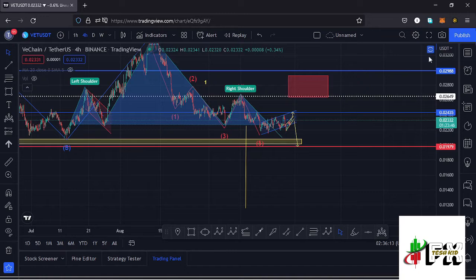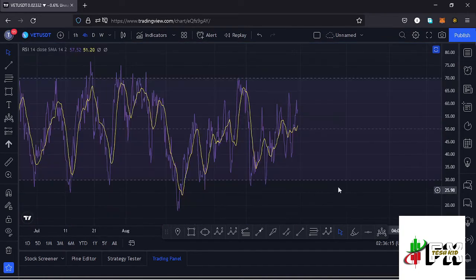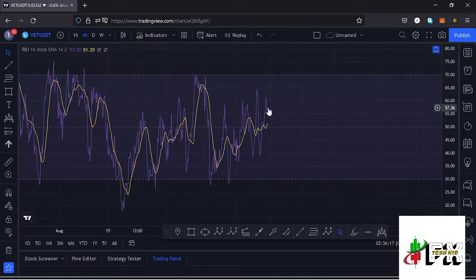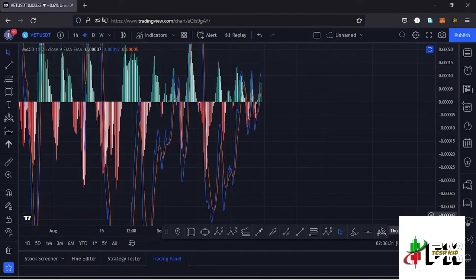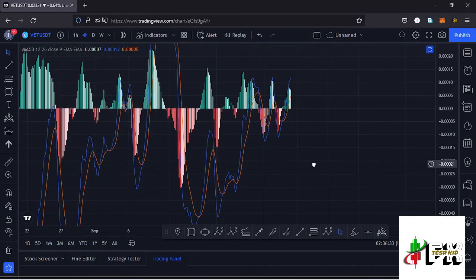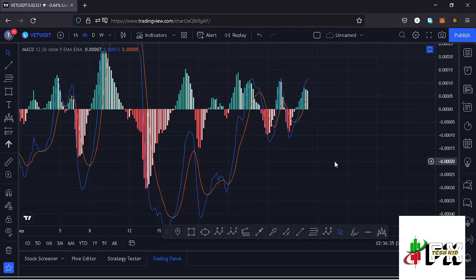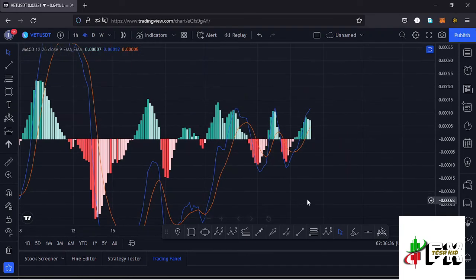Also taking a look at the indicators here on the 4-hour RSI. On the 4-hour RSI, we are trading at around the 57 mark, and that means we have massive room for us to support any movement to the upper side in the formation of a wave 2. Also taking a look at the MACD, here on the MACD we have printed a bullish cross, and that would mean higher prices could be coming our way. So let's be patient and see how that plays out, and I'll keep you updated.